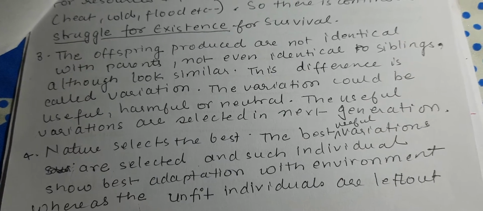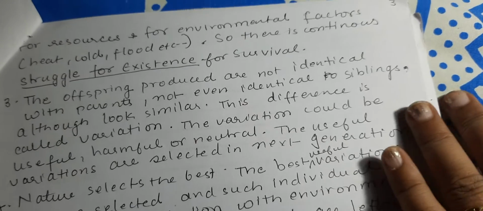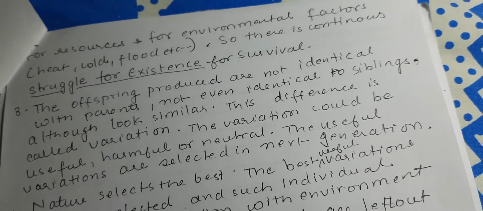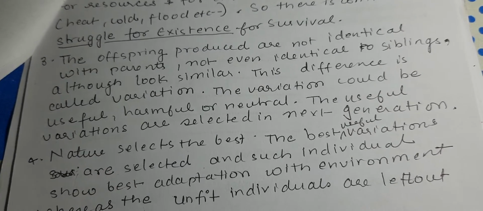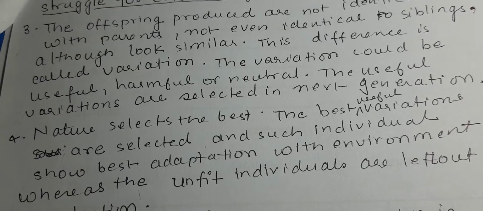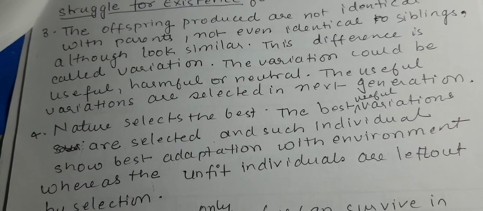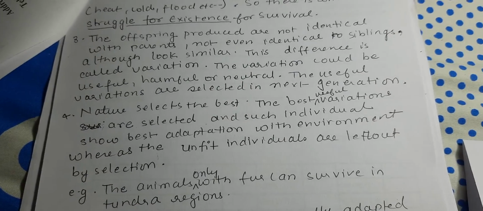The offspring produced are not identical with the parent and not even identical to the siblings. Although they look similar, this difference is called variation. The variation could be useful, harmful, or neutral. The useful variations are selected in the next generation.